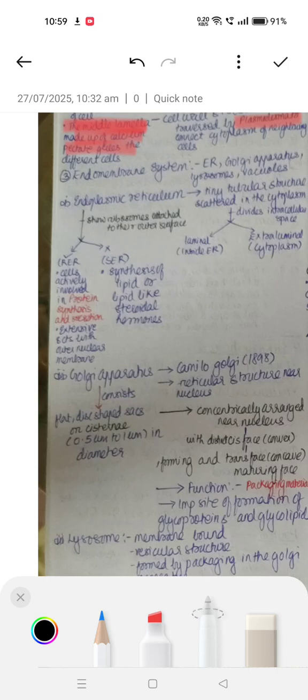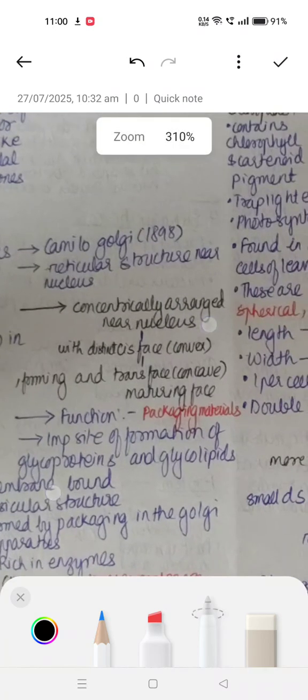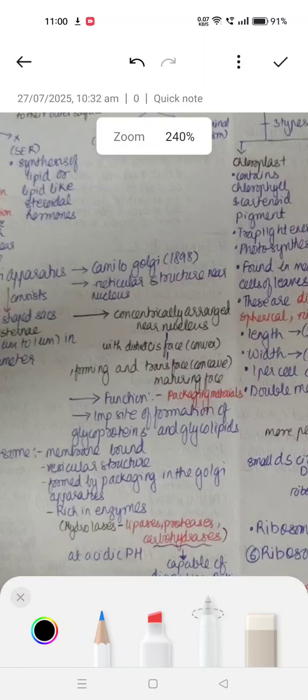Functions of the Golgi apparatus: it helps in packaging of materials and is an important site for the formation of glycoproteins and glycolipids.